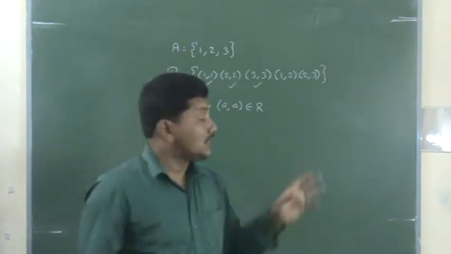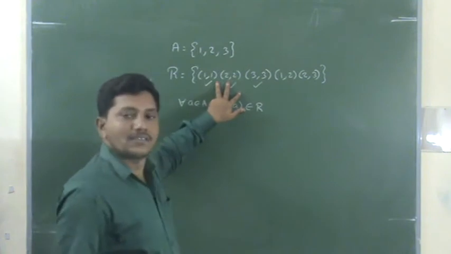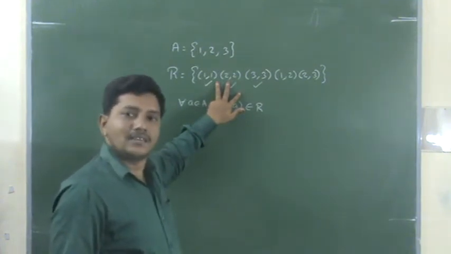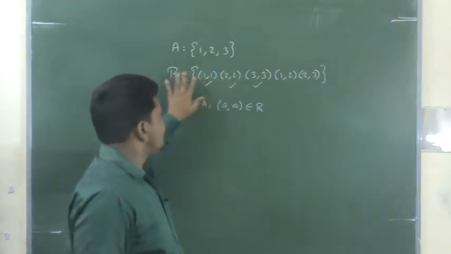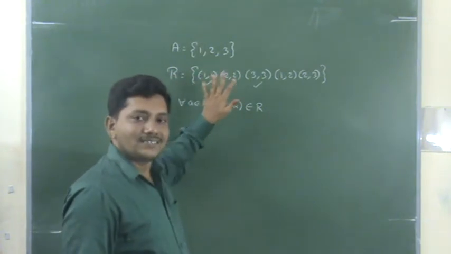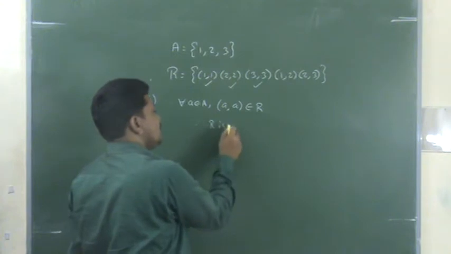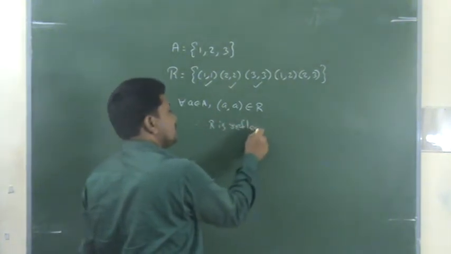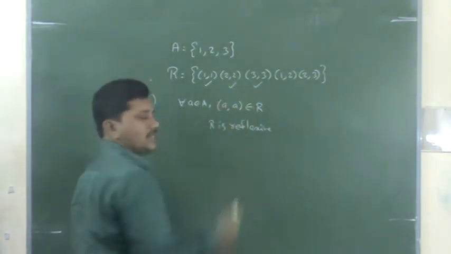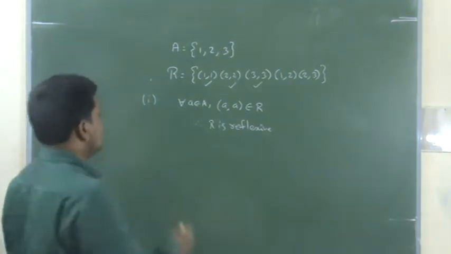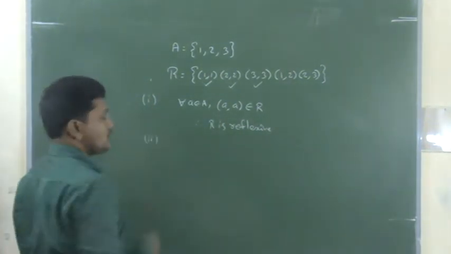That is reflexive. Here 3 elements are there, 3 ordered pairs are there. Then we said that this relation is called reflexive. So therefore here clearly R is reflexive. You have to see any one of the examples. I already gave the notes. Okay. And next, symmetric. What about the symmetric?